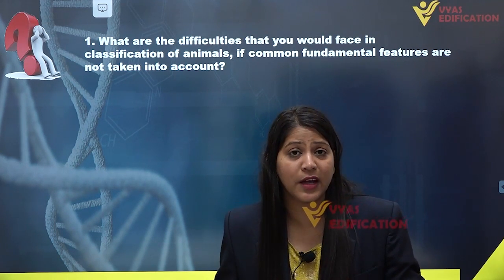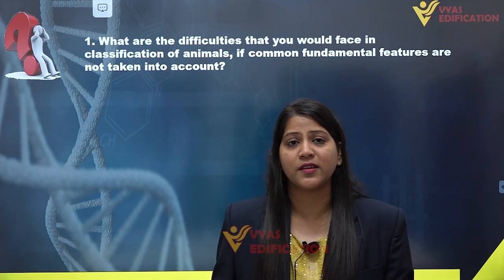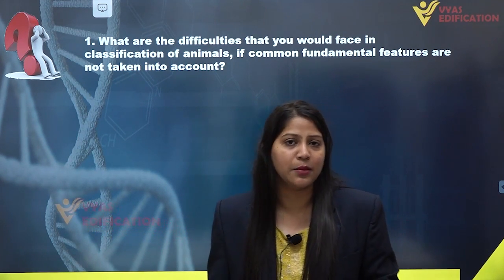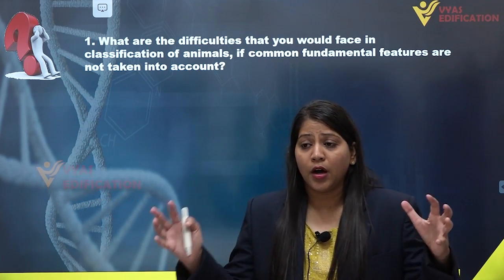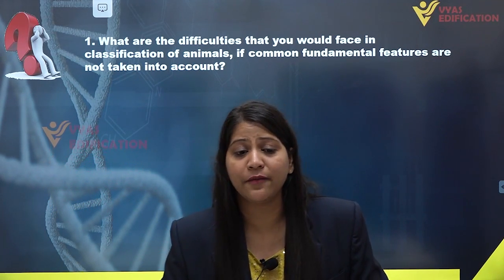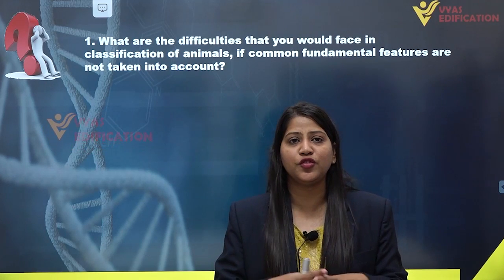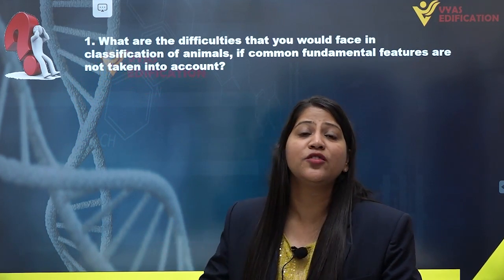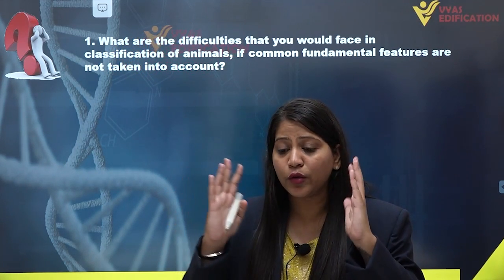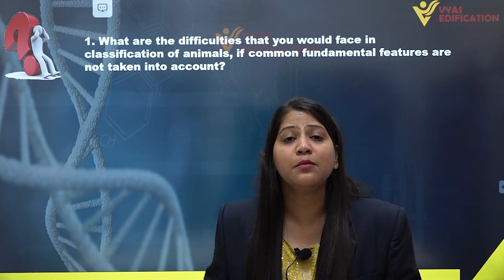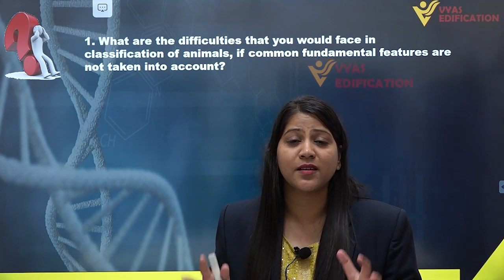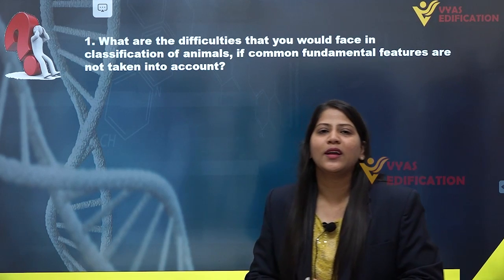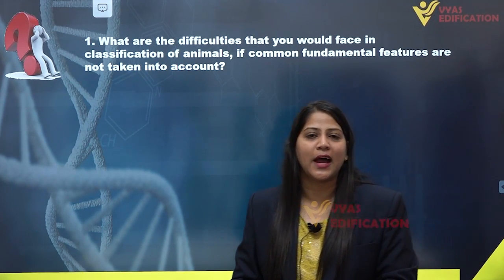Also, with the huge diversity of animals we have, it would be impossible to hold all the animals as a picture. We could not imagine the animals, their characters, their physical appearance. So it would be impossible to classify the animals into different categories.